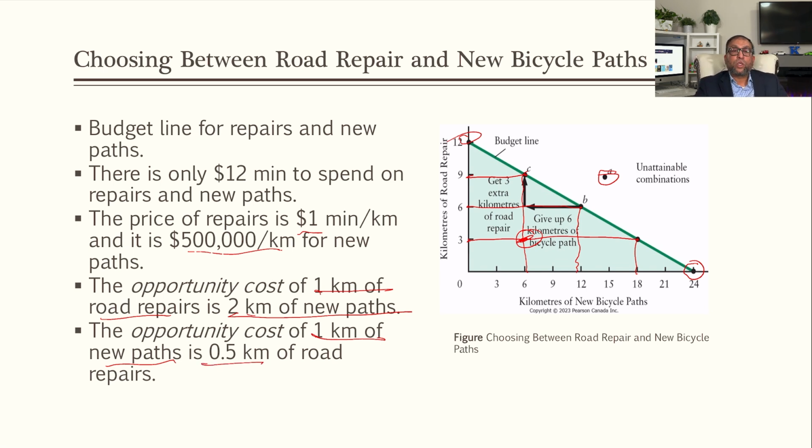So this is what we call an opportunity cost. We are not saying that opportunity cost is 1 million or 500,000. No, we are saying opportunity cost, not the explicit cost. The opportunity cost of 1 kilometer of road repair is 2 kilometers of bicycle path, or 1 kilometer of bicycle path is half a kilometer of road repair.